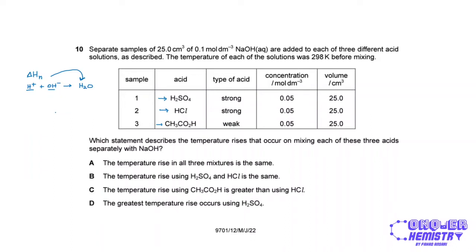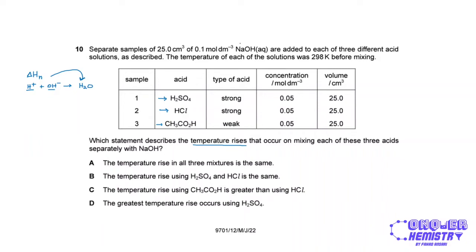And I say released because the ions are bonding together, and bond formation is exothermic, so the enthalpy change of neutralization will always be exothermic. That results in the temperature rise in the surroundings because of the exothermic nature of a neutralization reaction. So we need to find the number of moles of water formed in each of these three cases.